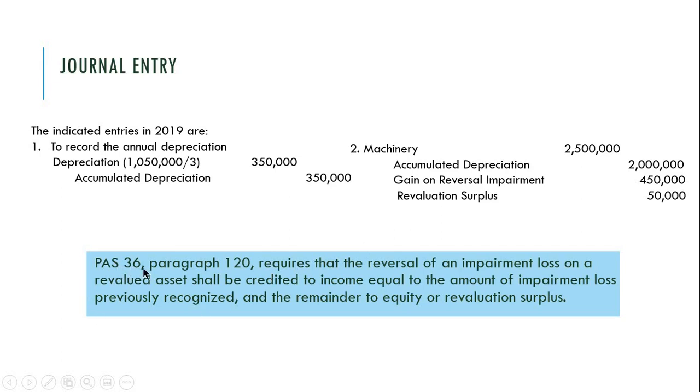Again, PAS 36 paragraph 120 requires that the reversal of an impairment loss on a revalued asset, if the asset was revalued, then impaired, then reversed, shall be credited to income equal to the amount of impairment loss previously recognized, and the remainder to equity or revaluation surplus.